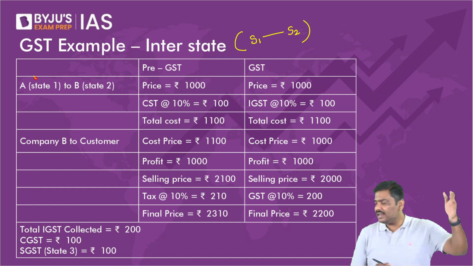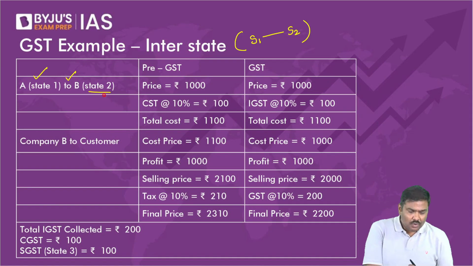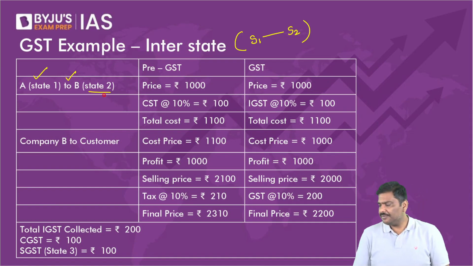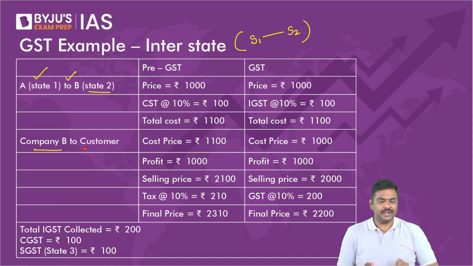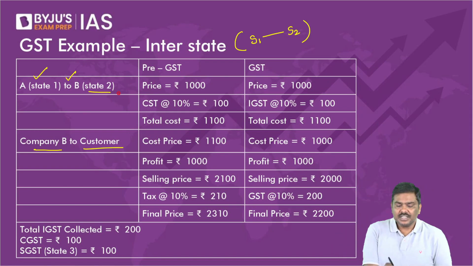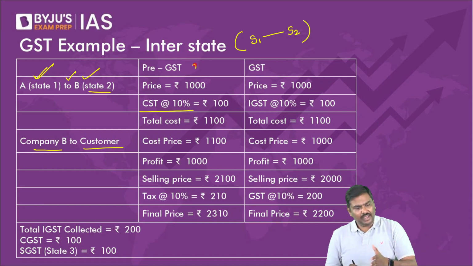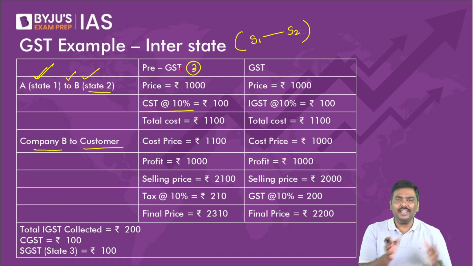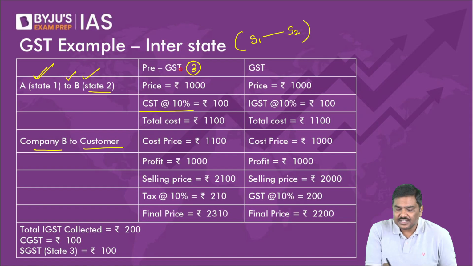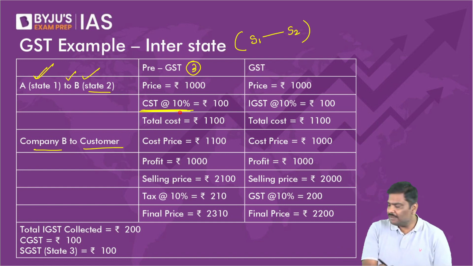A is in the first state, B is in the second state, and now company B will sell it to the customer. How will it work out? Please understand. Now A will sell it to B, interstate, so CST is applicable. I'll start with example 3 now. A will sell it to B, B is in a different state, A is in a different state. Is CST applicable or not? CST, Central Sales Tax, 10%.